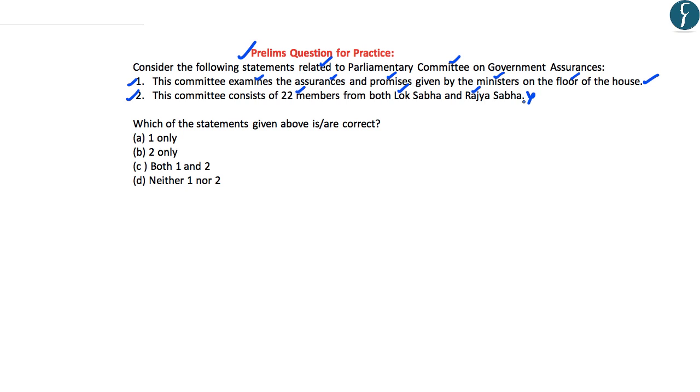This is because the Parliamentary Committee on Government Assurances is constituted in both Lok Sabha as well as Rajya Sabha, and it is not a joint committee. Hence, in this regard, the correct answer to this question is A, that is 1 only.